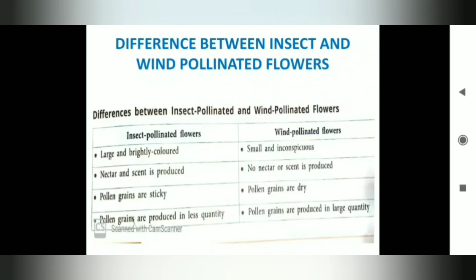Pollen grains of insect pollinated flowers are very sticky. That is why they stick on the parts of the insect. Whereas wind pollinated flowers are dry. Pollen grains of insect pollinated flowers are in less quantity, whereas wind pollinated are in large quantity.